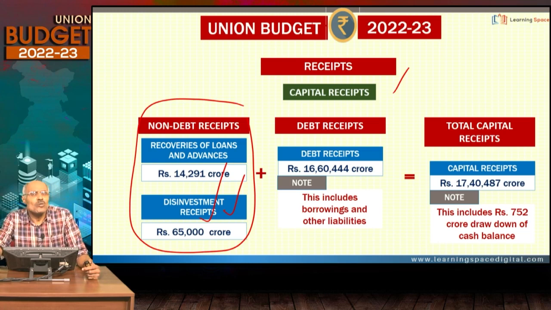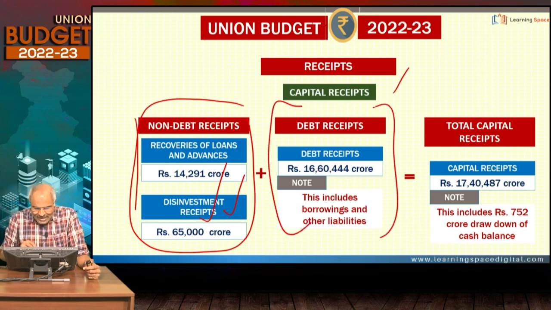If you are getting house rent every month, 7,000 rupees or something like that, that is different. That cannot be counted under non-debt capital receipts. Capital is basically when you are selling something, whatever you get, that is capital, right? And here debt receipts are nothing but borrowings. I already talked about this.